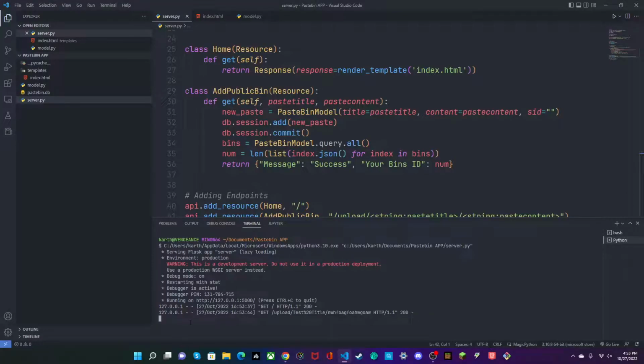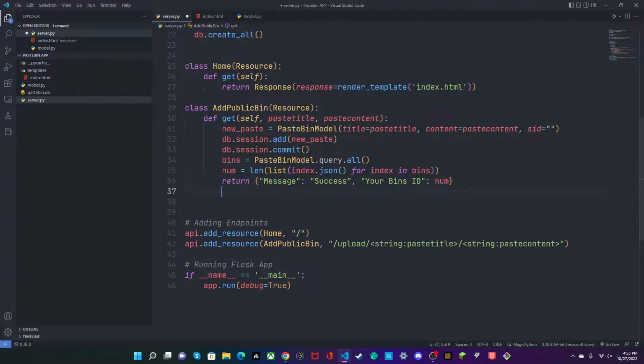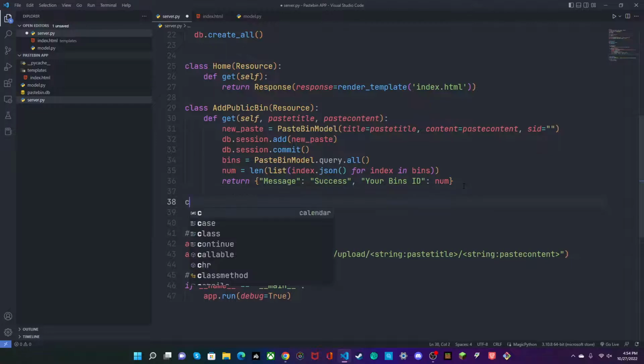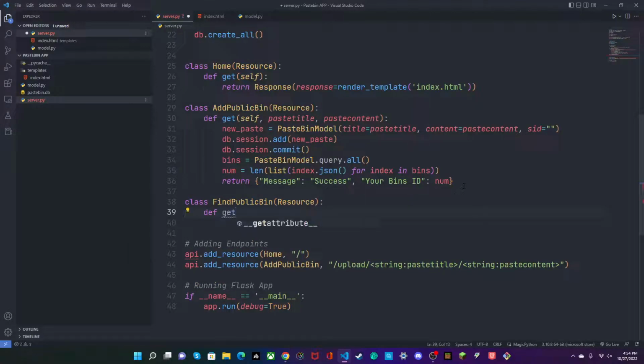Now, let's make a way to view public bins. So let's stop our server real quick. And we can add a new endpoint. So let's just first make it class find public bin. And we'll define get with self and then bin ID.